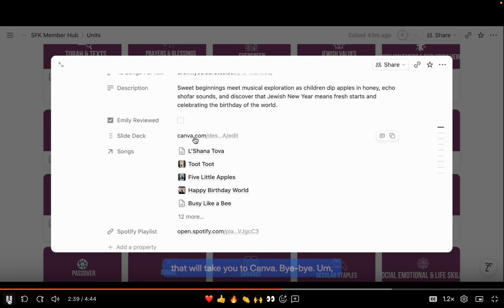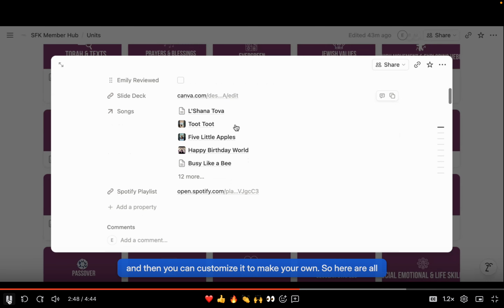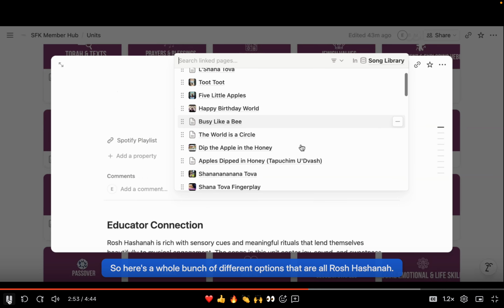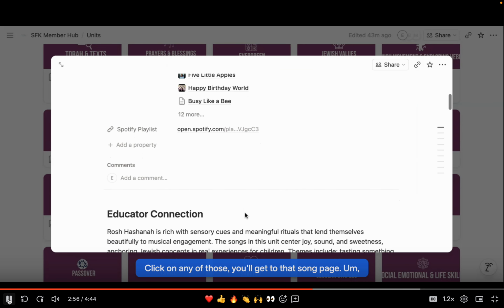There's a slide deck here that will take you to Canva. And we can have another conversation. That's not for this orientation. You just need to duplicate the one that's there, and then you can customize it to make your own. So here are all the songs that you can find in the unit. So here's a whole bunch of different options that are all your Rosh Hashanahs. You click on any of those, you'll get to that song page.